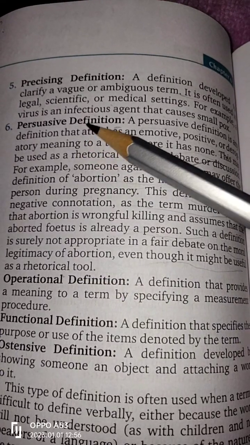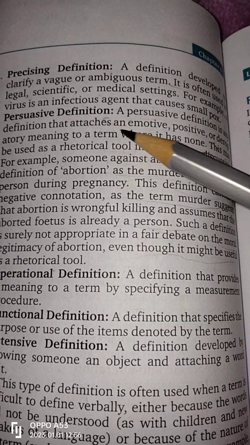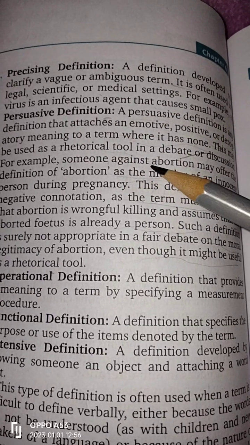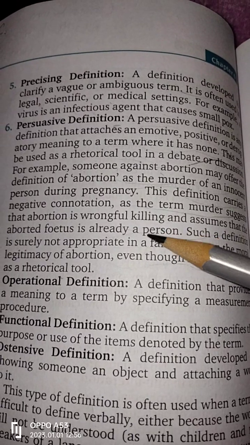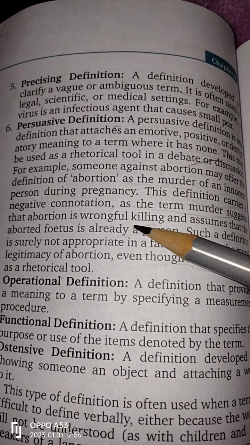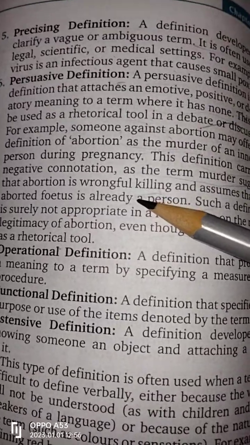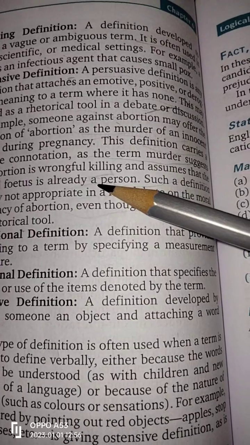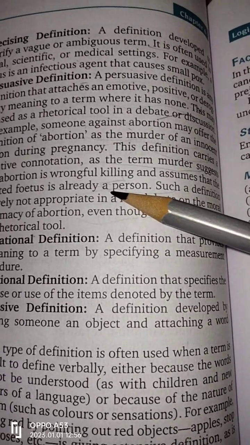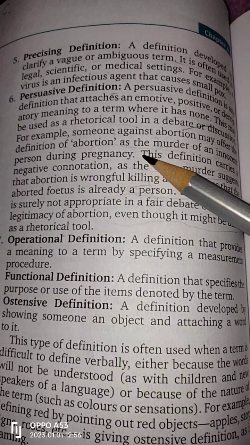So persuasive definition is to persuade someone by your definition. If you say that abortion is a killing, it says that. It is a rhetorical tool, because it is mostly used in debate, where you give the definition to clarify your point of view. It may or may not be true.